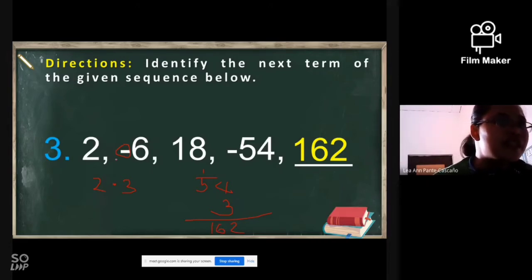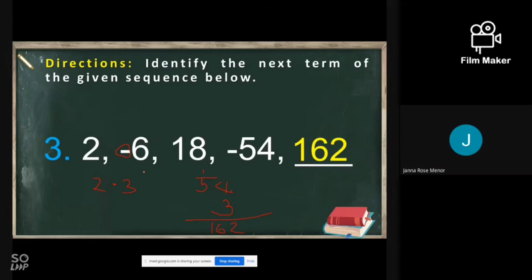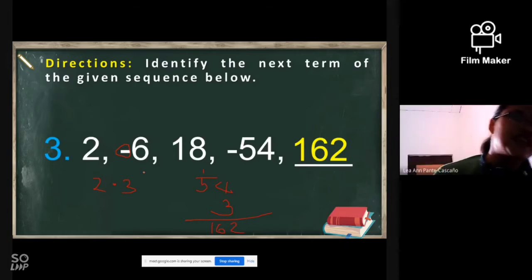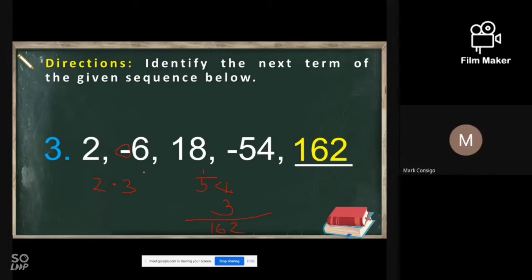Now the pattern for the sign, since this is negative, this is positive, this is negative. So what is the next term? Positive. So that is now the pattern. So the answer is 162. Okay? Is that clear? Yes, ma'am.